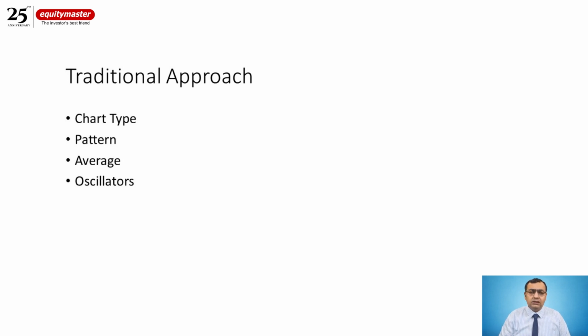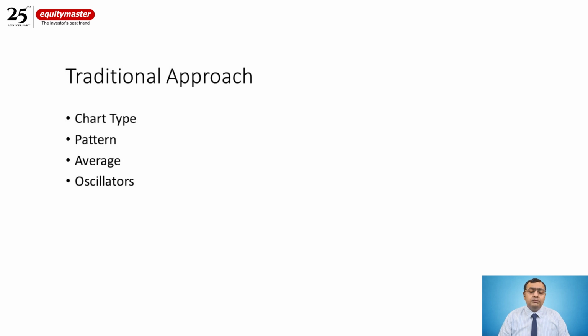As I said, you choose the chart type, be it the bar chart, candlesticks, point and figure, Kagi, Heikin Ashi. There are a number of various types of charts. Patterns, n number of patterns, head and shoulder breakout on the sectoral chart, channel breakout on the sectoral chart, and there could be Elliott wave theory, harmonics, whatever you are using.